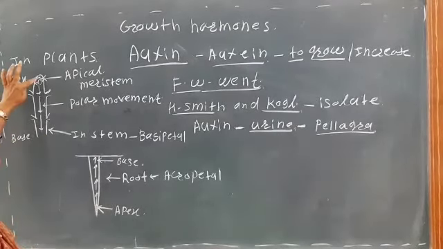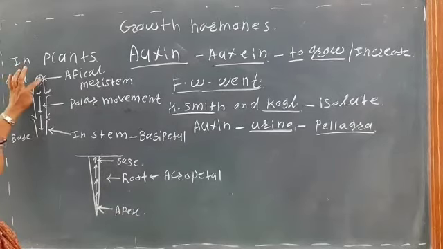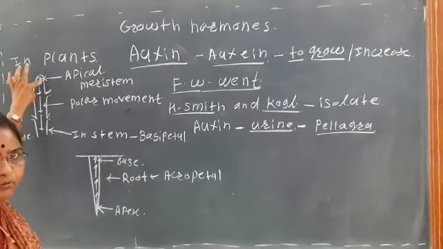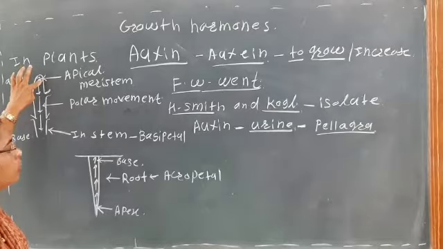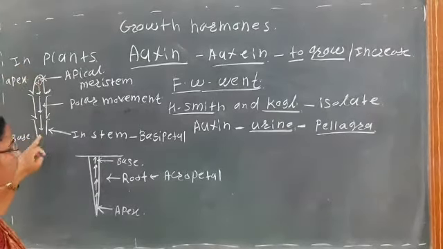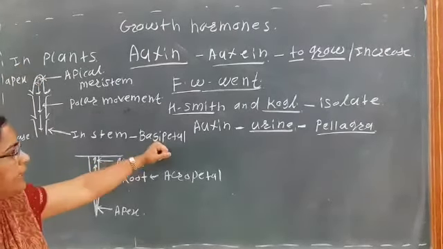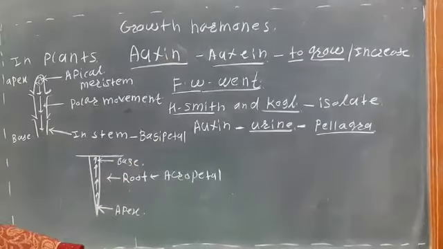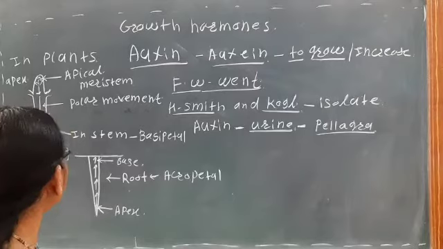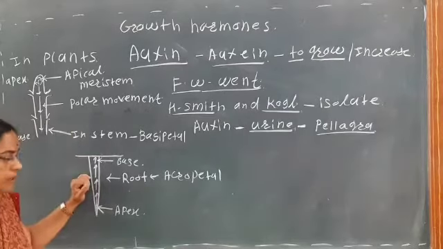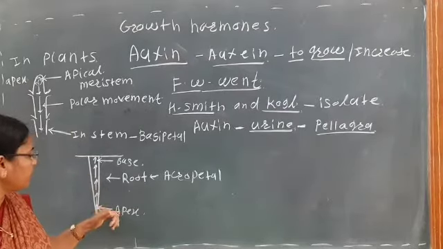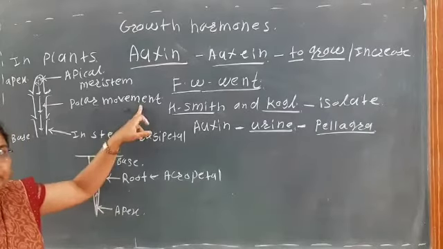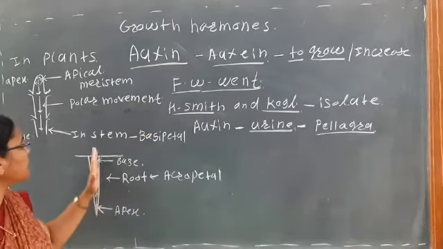That is, the auxins are synthesized at the apex of the shoot, and they move from the apex downward. So this movement is the basipetal movement. While here in case of the root, the movement is from apex to the base, that is the polar movement, but the movement is upward.